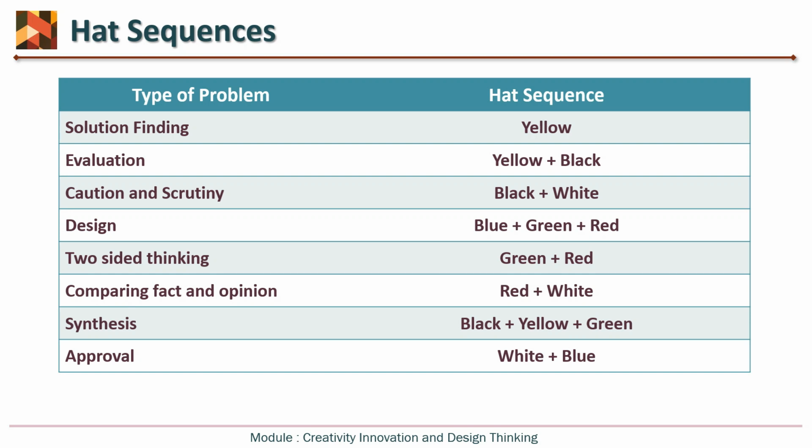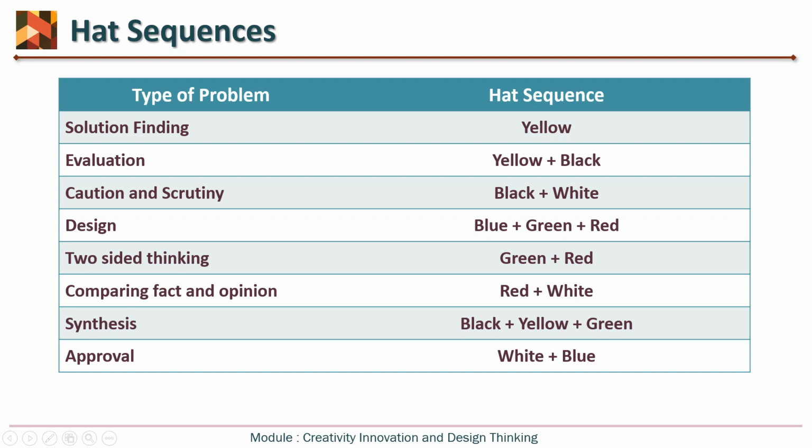Why white? Because when I am making an approval, the whole discussion has already been done. Now I am the approving authority, so I will only think about facts and information, that is the white hat, and the blue hat, that is, whether this idea is possible for implementation or not. In this way, you can have your own hat sequence for your particular problem. And yes, in a particular sequence the hat can be repeated also. As I said, during design you can have the blue hat at the start and at the end also. So this is my sequence.